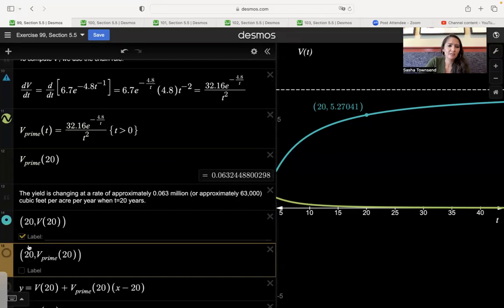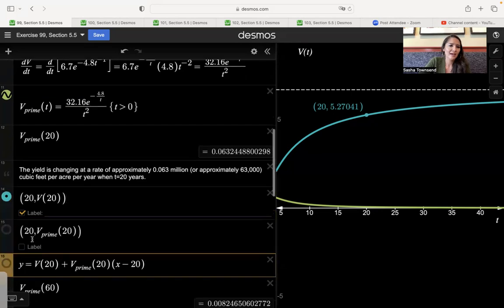Okay, that's actually the yield. So at t equals 20 years, the stand of timber yields 5.27 million cubic feet per acre. And that yield is changing at a rate of 0.063 or 63,000 cubic feet per acre per year.